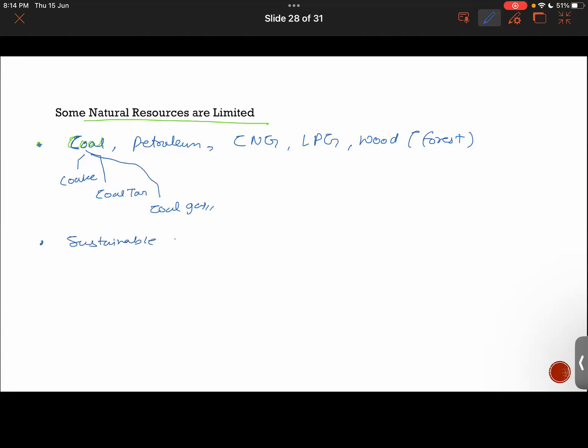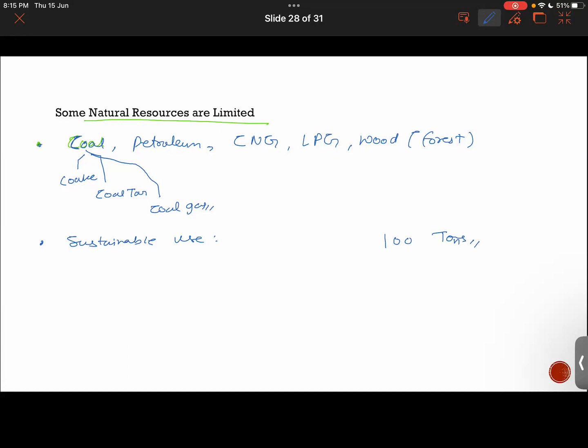So what does sustainable use mean? Sustainable use basically means utilizing resources in such a way that the requirements of the present generation are met and the needs of future generations are also taken care of. If I have, let's say, 100 tons of coal reserves, I need to use them in a very judicious manner.